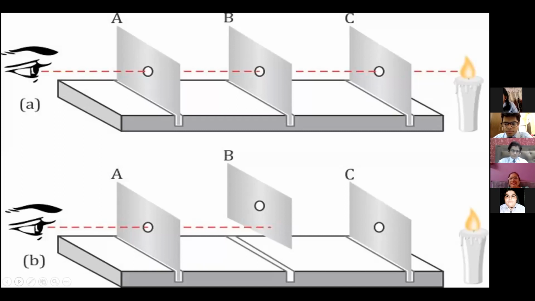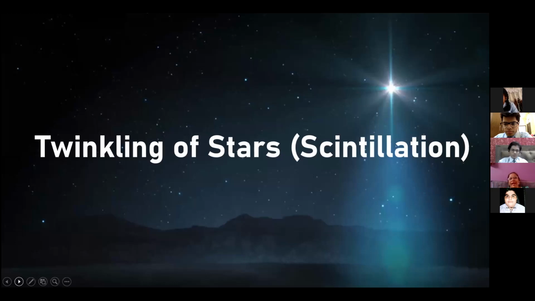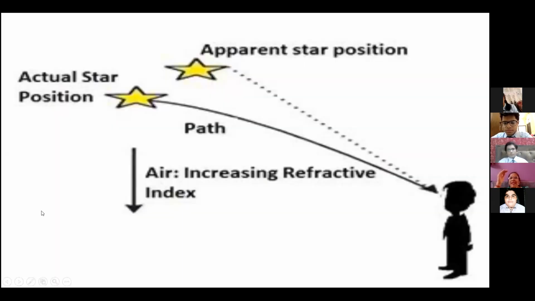So the same concept is applicable in atmospheric refraction here. First of all, we will learn why the stars are twinkling, and secondly, why the stars appear to be at a higher position from their actual position. Why is the apparent position different from the actual position? Apparent means appearing position, right?